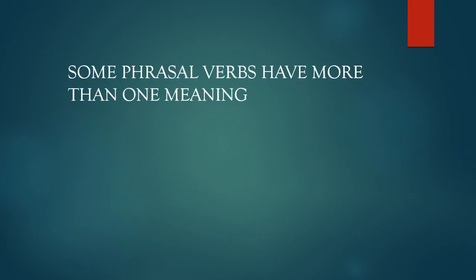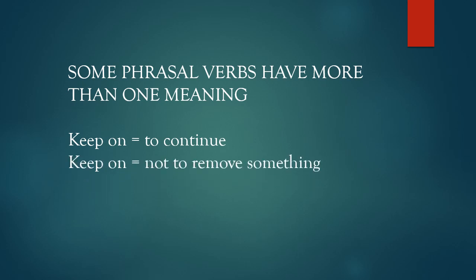Here is something interesting about phrasal verbs. Some phrasal verbs have more than one meaning. For example, keep on has two meanings. The first is to continue. For example, if you keep on talking in the class, you will not be able to understand. In this sentence, keep on means to continue. Keep on has another meaning, which is not to remove something. For example, my mother asked to keep on the broken gift in the cupboard. Here, keep on means not to remove the thing.